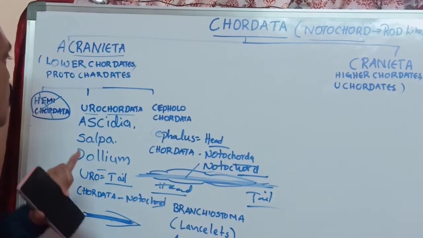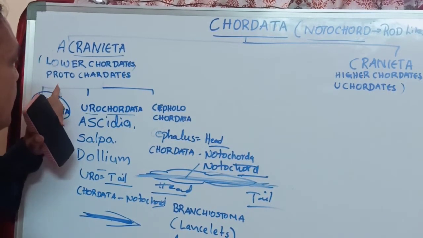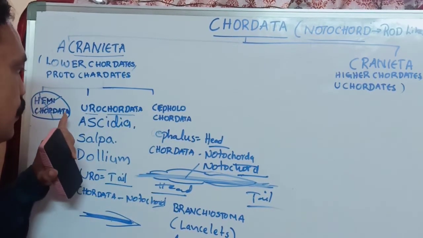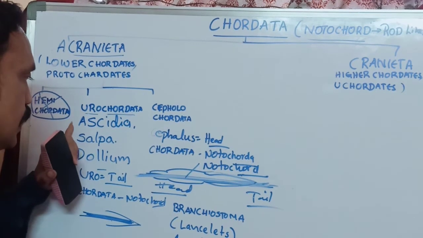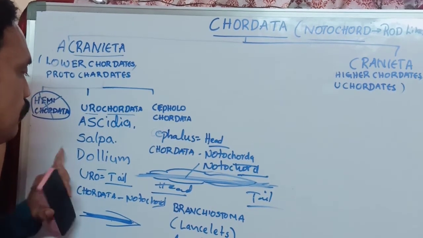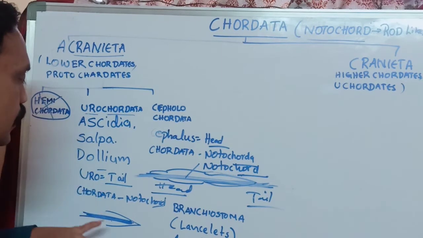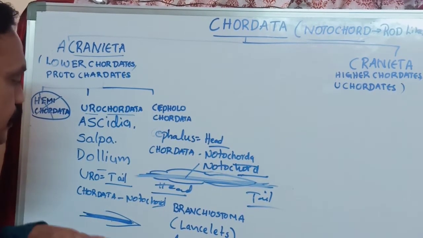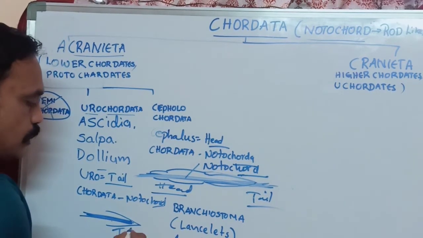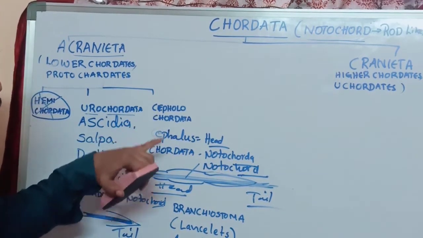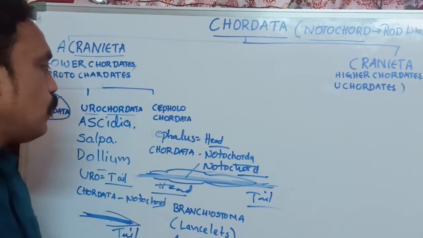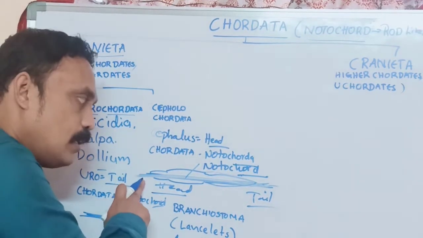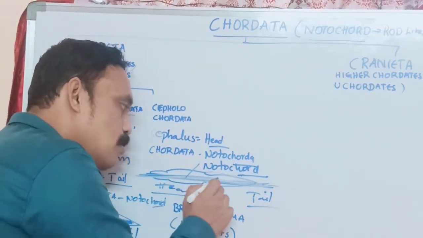Okay. So Protochordata is divided again into subgroups: Urochordata and Cephalochordata. Urochordata examples are Ascidia, Salpa, Doliolum. Uro means tail, chordata means notochord. Notochord is present in the tail region. And in Cephalochordata, the notochord is present in the head region. From head to tail, one rod-like structure is present.